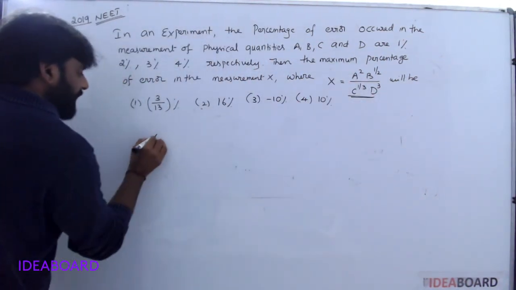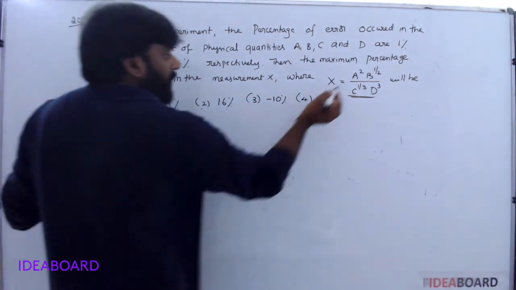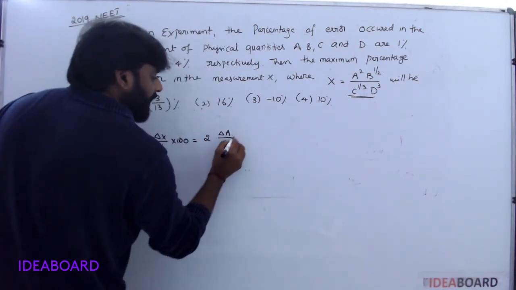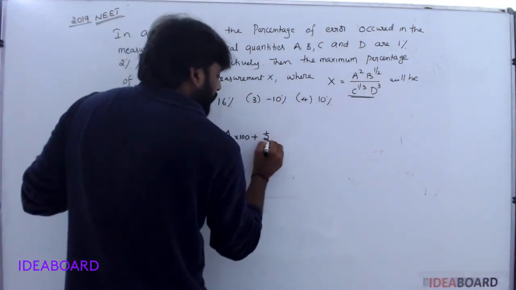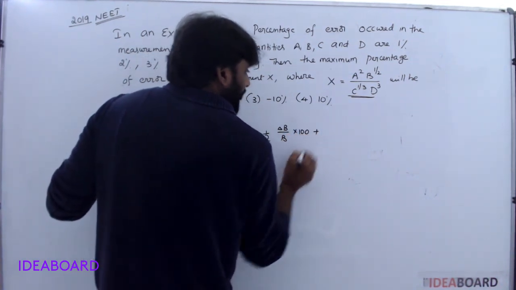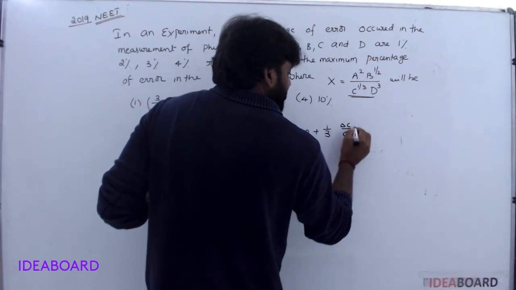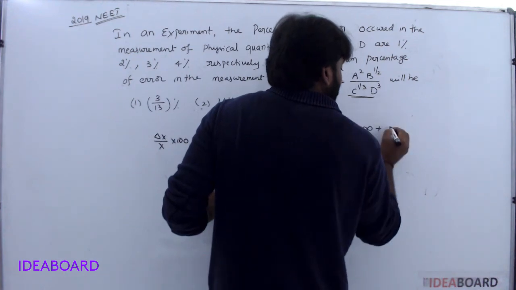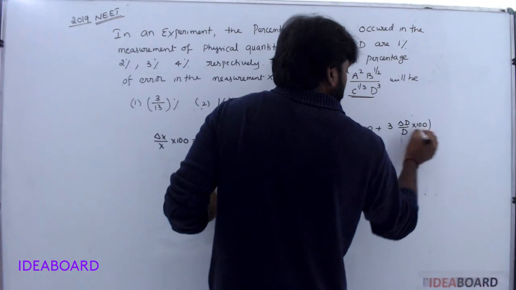So write this percentage: delta x by x into 100 is equal to, what is the power of A? 2, delta A by A into 100, plus power of B, 1 by 2, into delta B by B into 100, plus what is the power of C? 1 by 3, delta C by C into 100, plus what is the power of D? 3, delta D by D into 100.